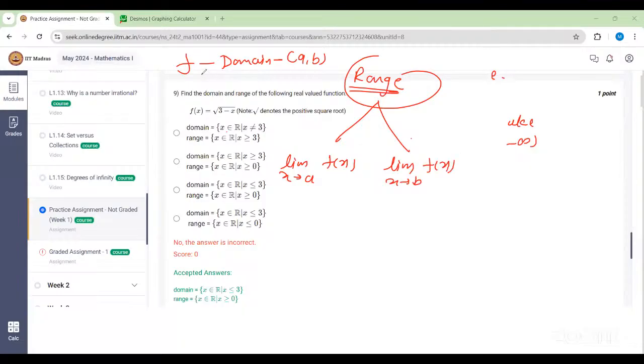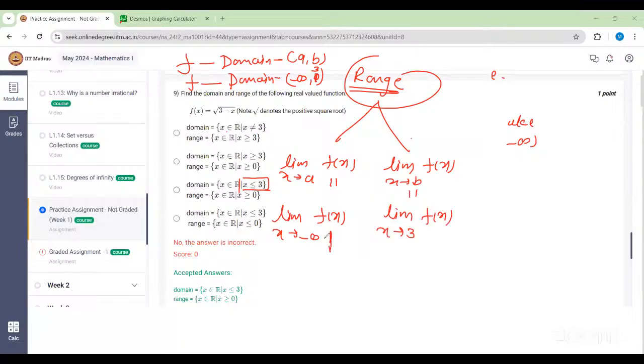So in this case, what is our domain? This is for those people who know limits. The domain is minus infinity to 3. We are taking all the values less than or equal to 3. That means here we have to compute two limits. One is the limit as x tends to minus infinity of f(x), and another is the limit as x tends to 3 of f(x).